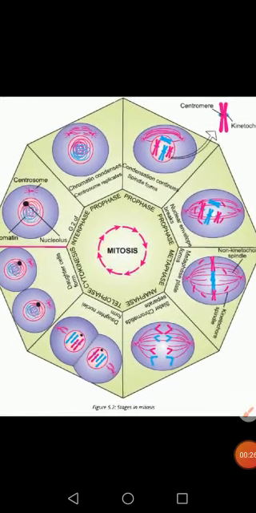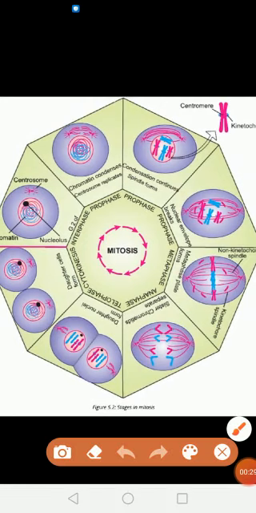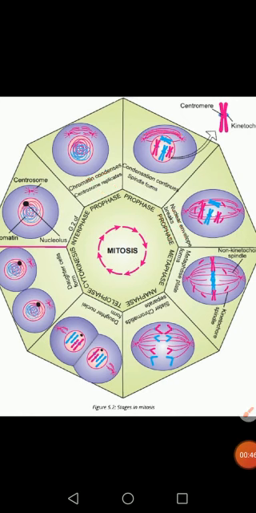In prophase, the nucleus undergoes different changes. For example, chromatin condenses and chromosomes form, and then spindle fibers also form, and then the nuclear envelope breaks and the nucleolus disappears. So these are the different changes that take place in prophase. Okay, now the next phases of karyokinesis are metaphase, anaphase and telophase.